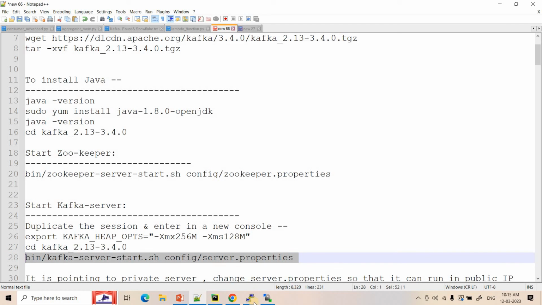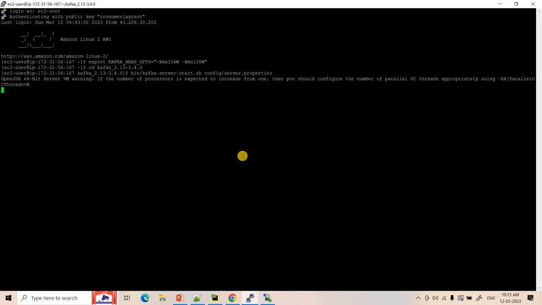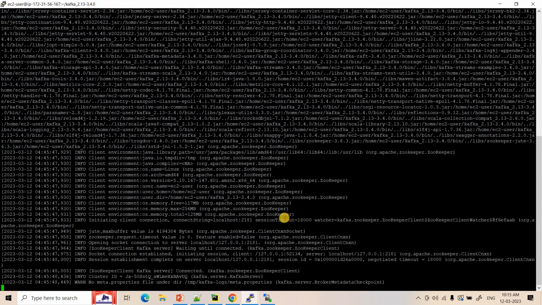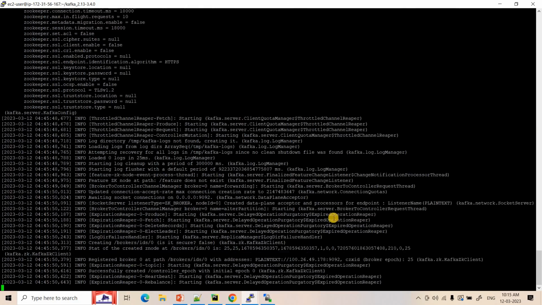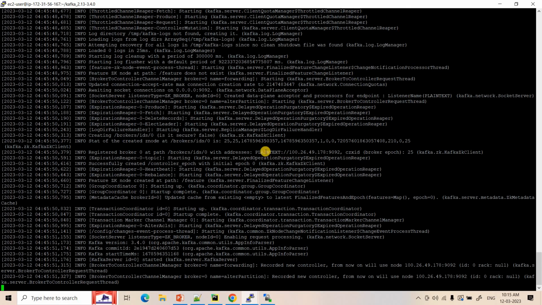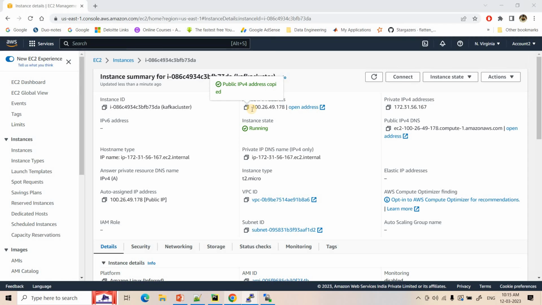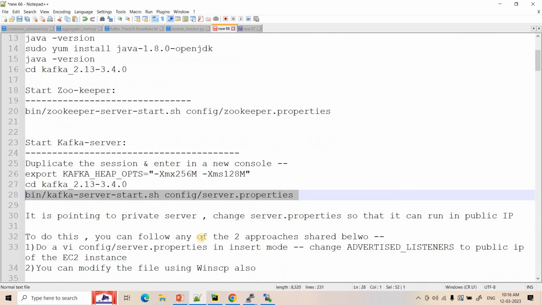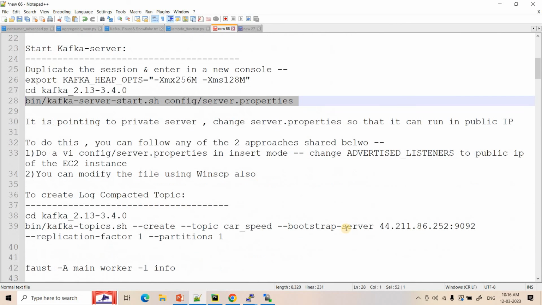And then here I will execute server.context. Okay, there you will see that the Kafka broker, or the server, will run in its public IP, PLAINTEXT 100.26.49.178:9092. That's what our public IP is, 100.26.49.178, right? So that is fine. Now here what I will do, I need to create a topic.